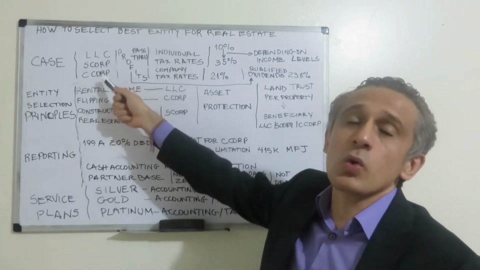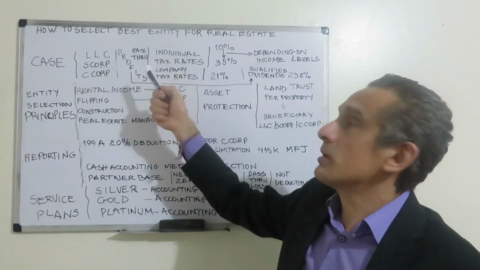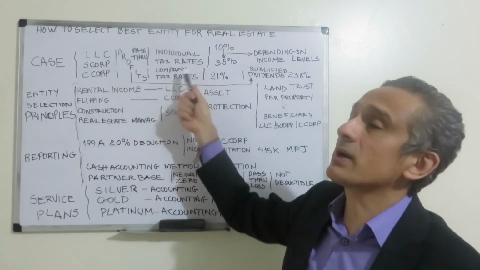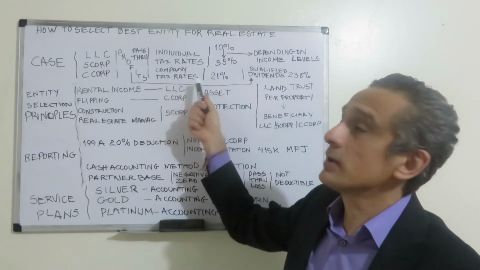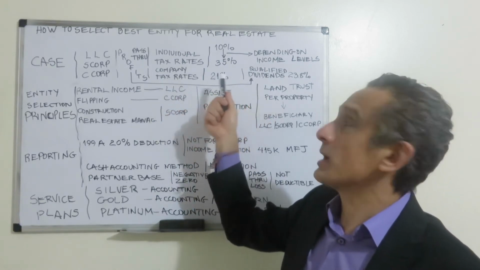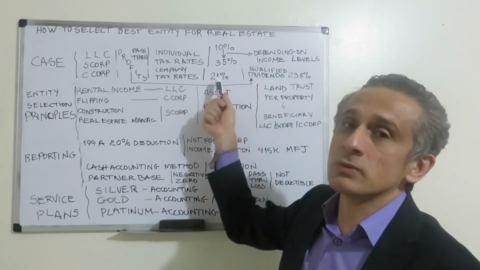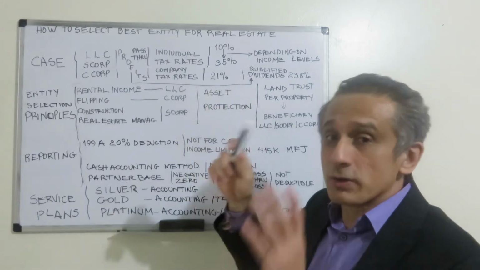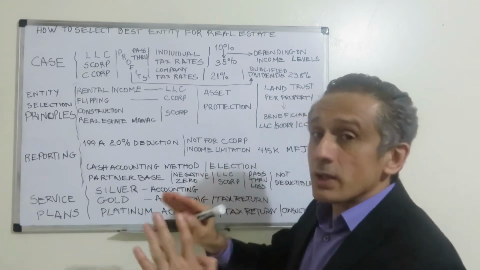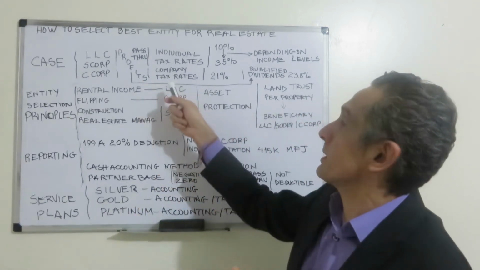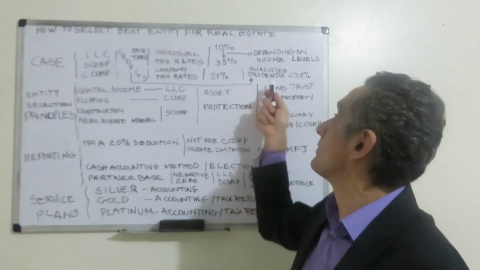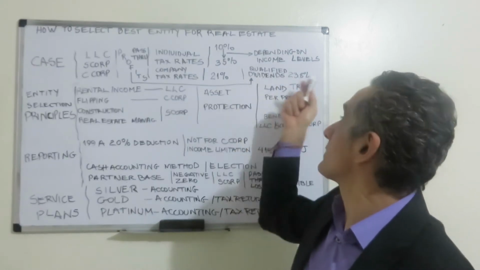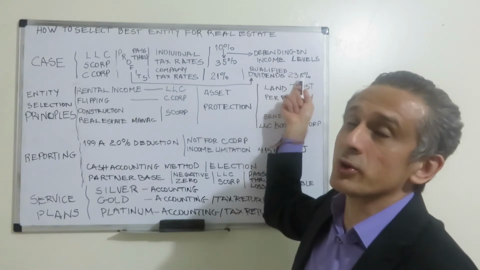In the case of the C Corp, there is no pass-through. Profits of the C Corp are taxed at the company tax rate. The new tax reform created a 21% tax rate for the profits of the company. Now, if the profits of this company are distributed, they become dividends. And for qualified dividends, the maximum tax rate is 23.8%.